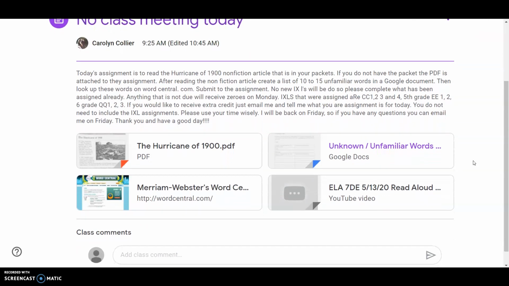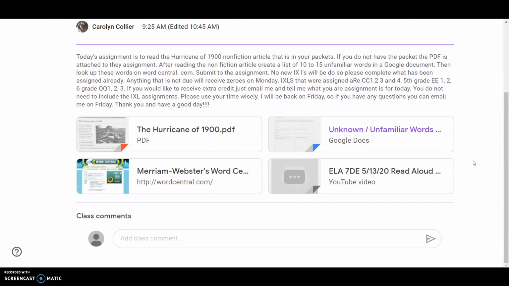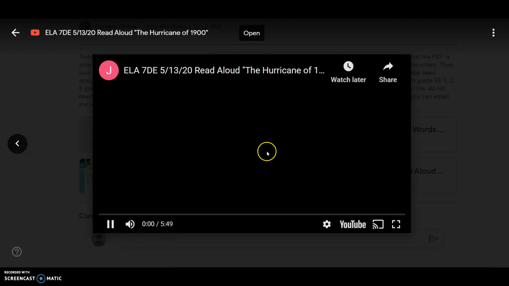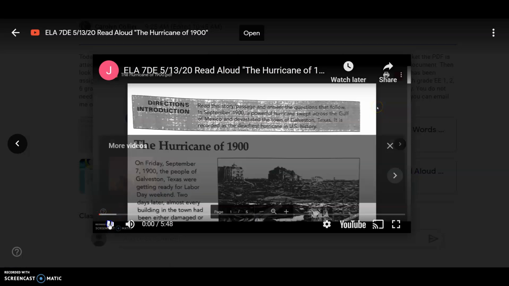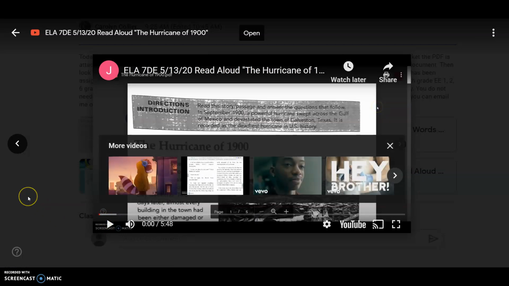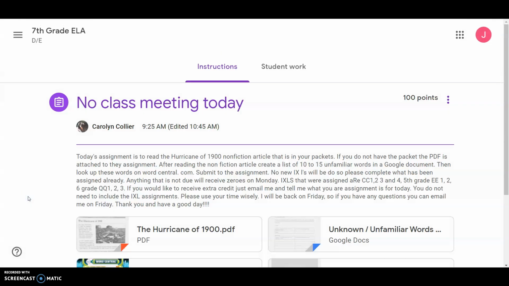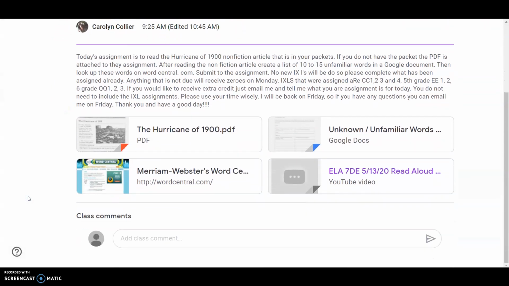Also, for those of you that want to read the article out loud, I have uploaded a recording of myself reading the article. It is just under 6 minutes long, and I was reading the article pretty slowly. So that should give you an estimate of how long it should take you to read this article. I would guess it would take you anywhere between 6 to 10 minutes to read the article. And if you follow along with me as you read, then it should take you less than 6 minutes.